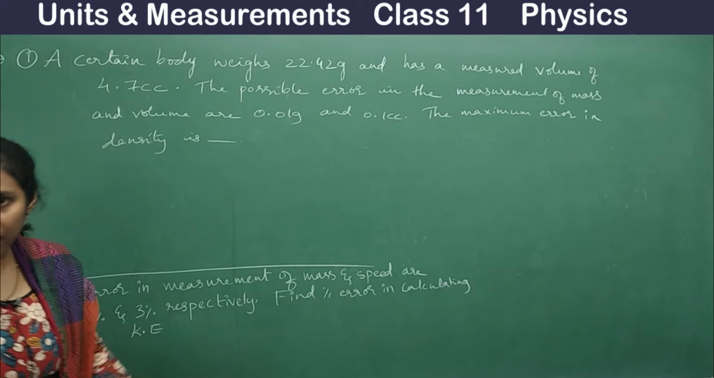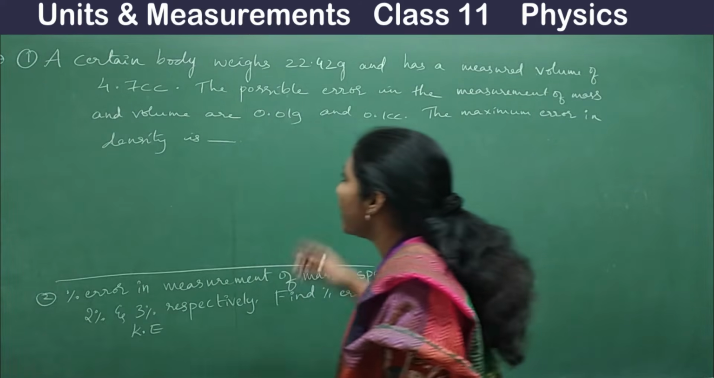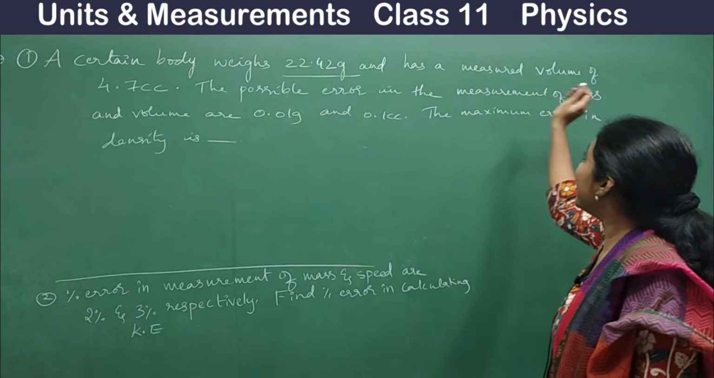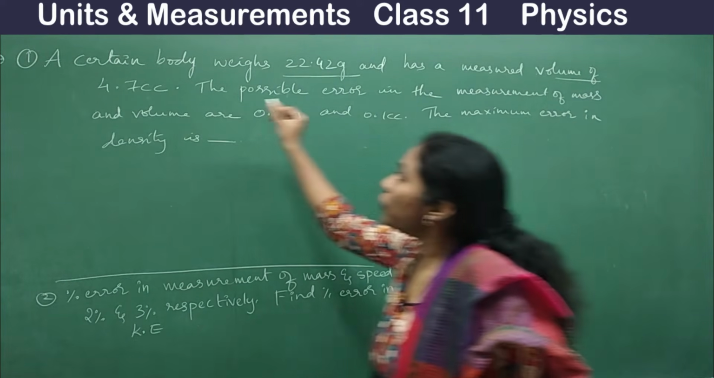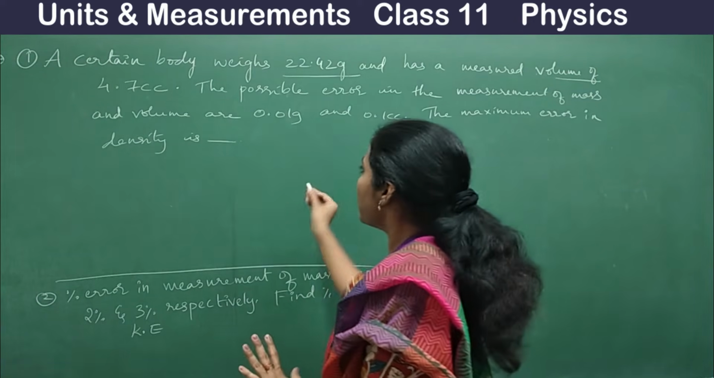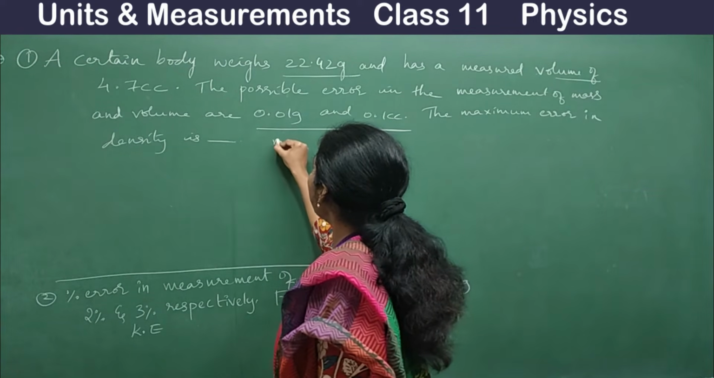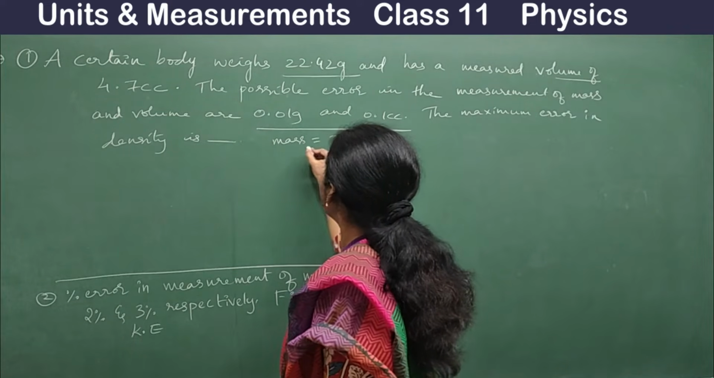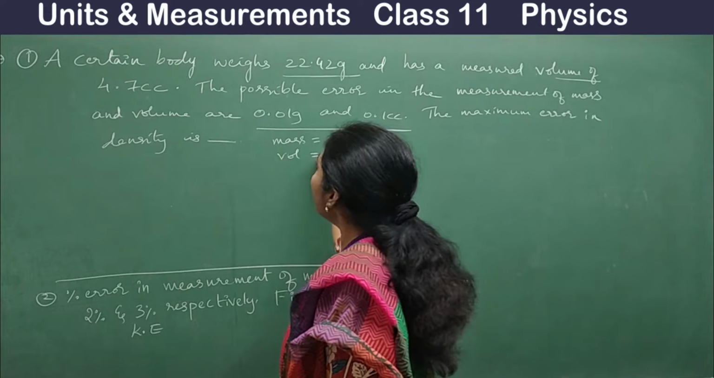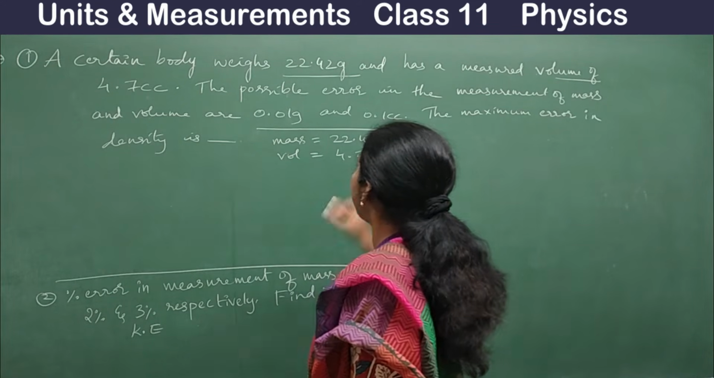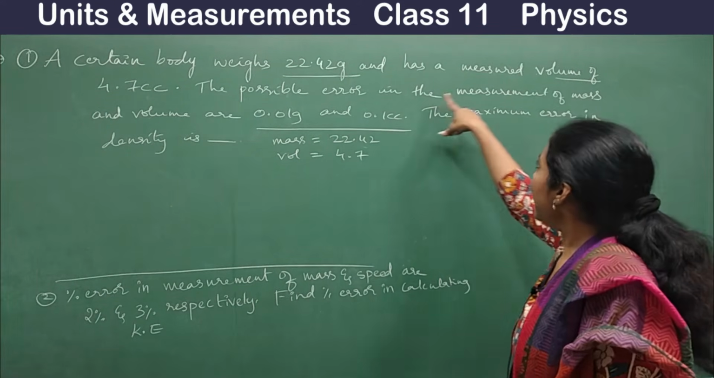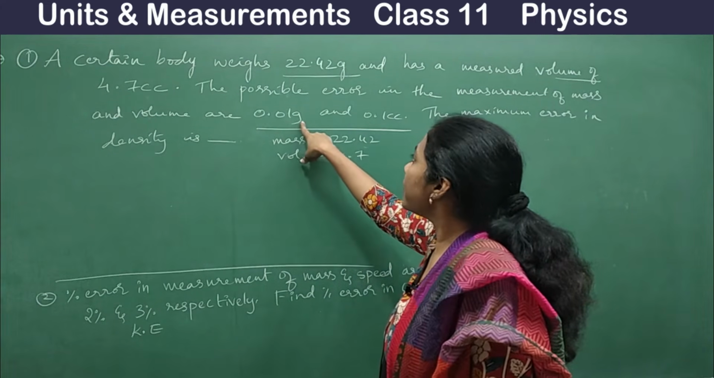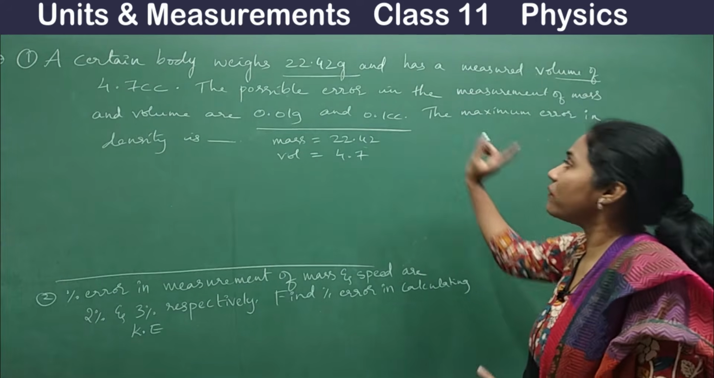Both are previous year NEET paper questions. A certain body weighs 22.42 gram and has a measured volume of 4.7 cc. So they have given mass equal to 22.42, and volume equal to 4.7. The possible errors in the measurement of mass and volume are 0.01 and 0.1 cc.